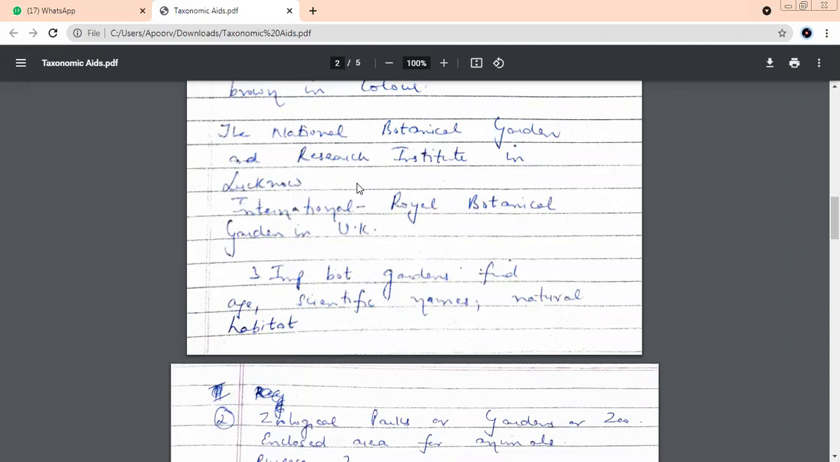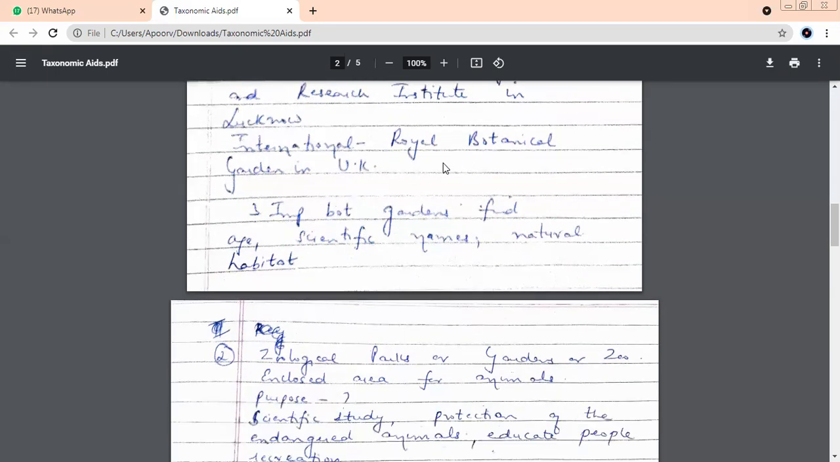This is in Lucknow. If we talk about the world, then we have internationally Royal Botanical Garden in London. This is the largest garden. Royal Botanical Garden, Kew. This is in UK, in London. So two famous gardens in India. The second one is the National Botanical Garden and Research Institute. This is in Lucknow. If you talk about international, then this is the largest one, Royal Botanical Garden. Where is it situated? In UK.